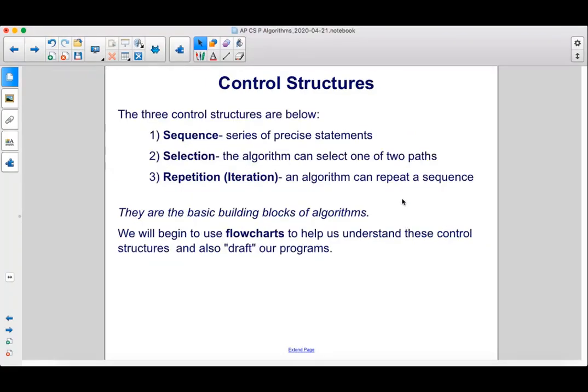Sequence, which is a series of precise statements. Selection, where the algorithm can select one of two paths. And repetition or iteration, where an algorithm can repeat a sequence. They are the basic building blocks of algorithms. We will begin to use flowcharts to help us understand these control structures and also draft our programs.